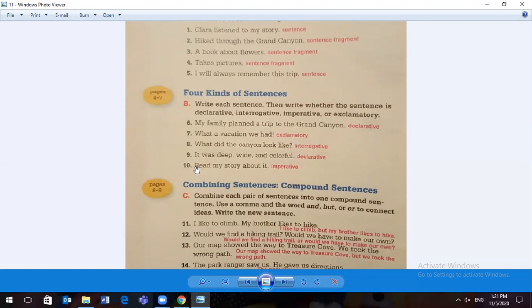See that question mark? It was deep, wide, and colorful. Giving information, I'm telling you something. Declarative. Read my story about it. I'm telling you to read. Imperative, telling you to do something.